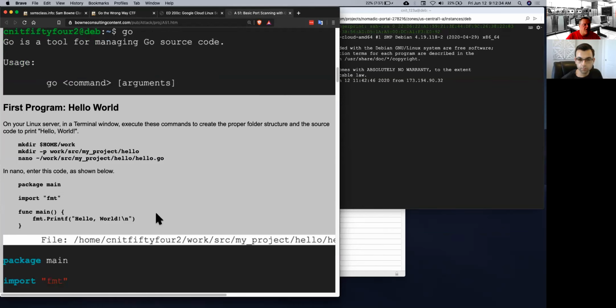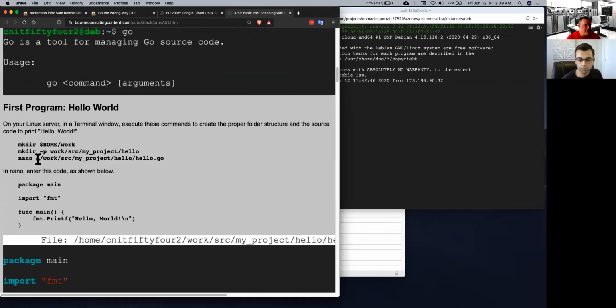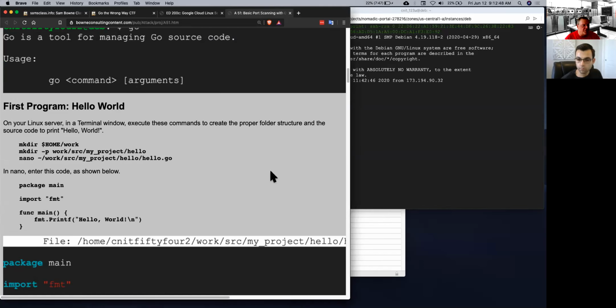So here's what Hello World looks like. I've already done it. By the way, I'm using the recommended procedure to correctly structure the folders to put your Go project in. So instead of just making a file and compiling it to one other file, you make a little folder structure and install it. You can use Go the way you would have used GCC, but this is the recommended way, so you get used to including multiple modules. You make a directory called work, and then you have a src/myproject/hello directory in there, and then you put your file in there, hello.go.